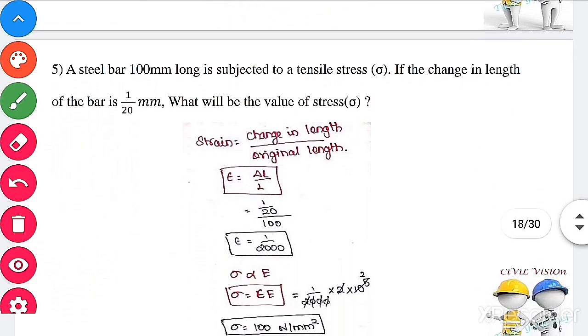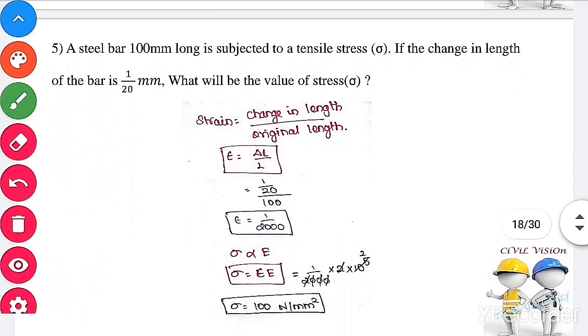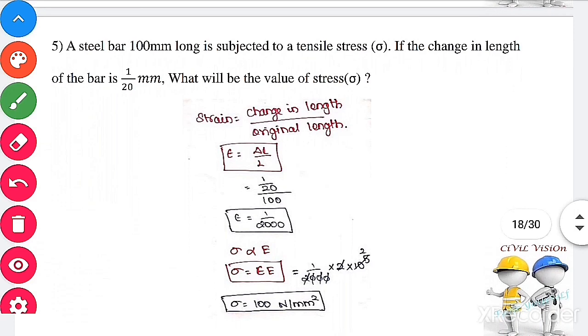A steel bar of 100 mm long is subjected to tensile stress. If the change in length of the bar is 1 by 20 mm, what is the value of the stress? We already know the formula for stress: stress is nothing but load by area. But here the change in length is given. Therefore, use the formula: stress is directly proportional to strain. This is Hooke's law. Stress equals Young's modulus into strain. Strain equals change in length by original length.